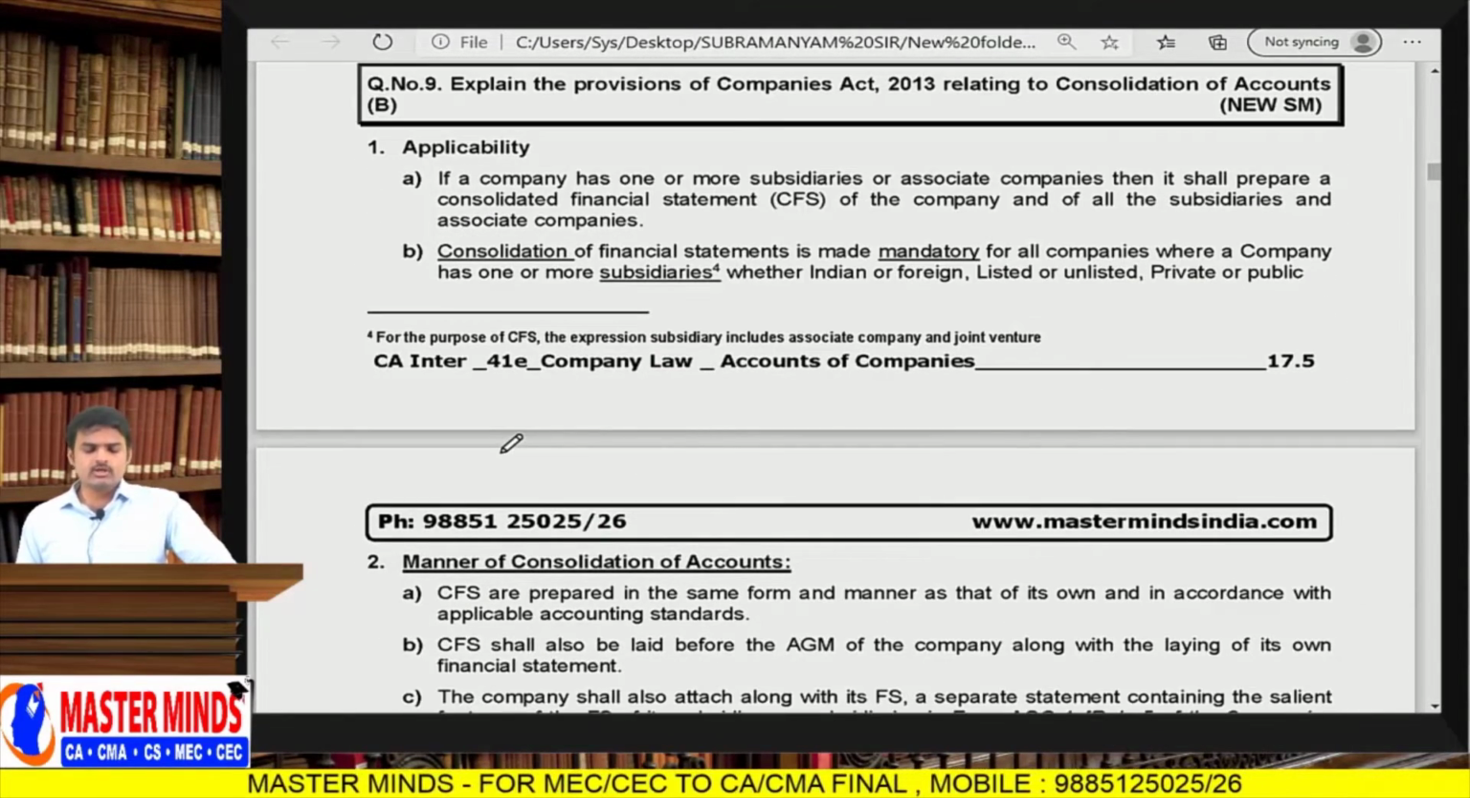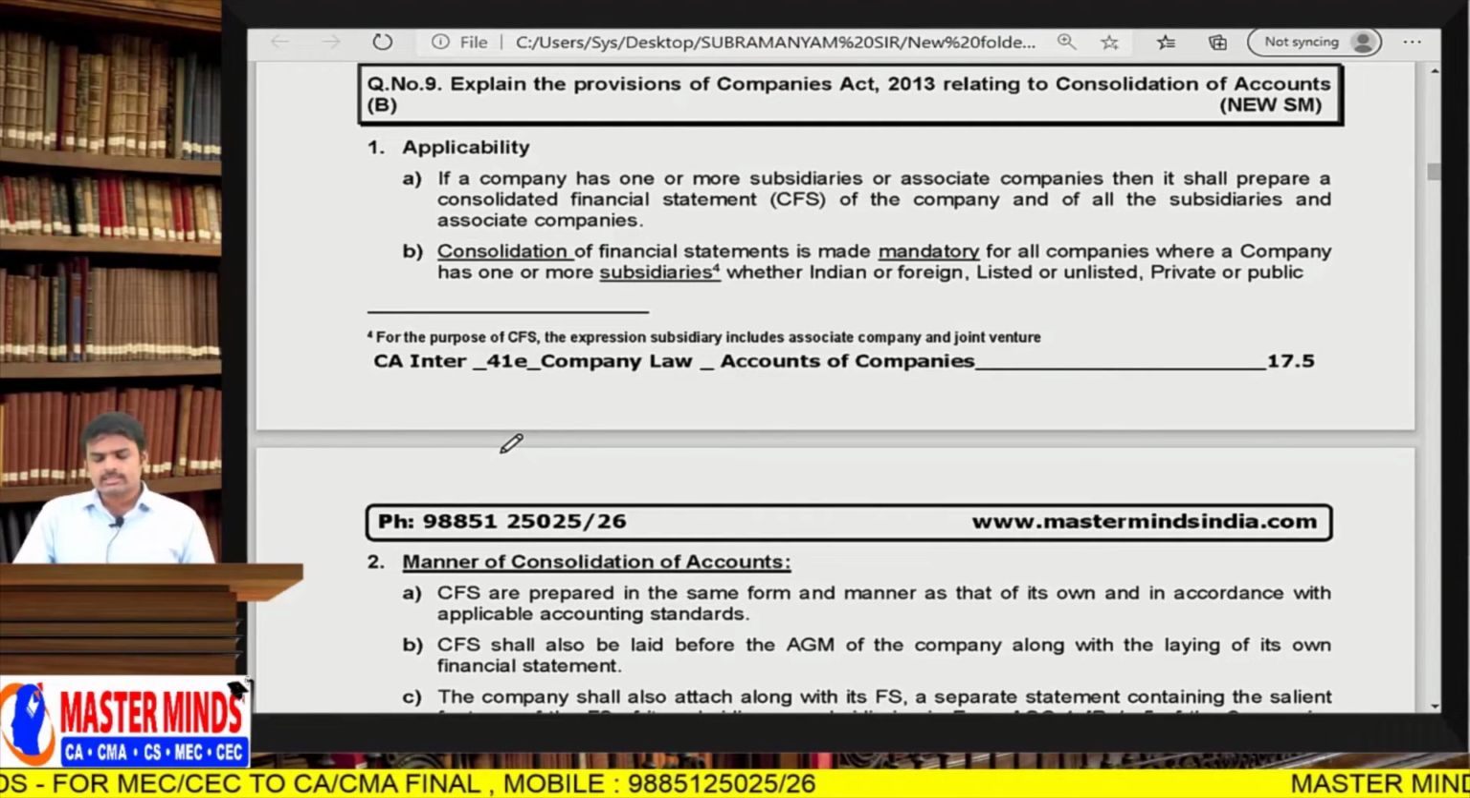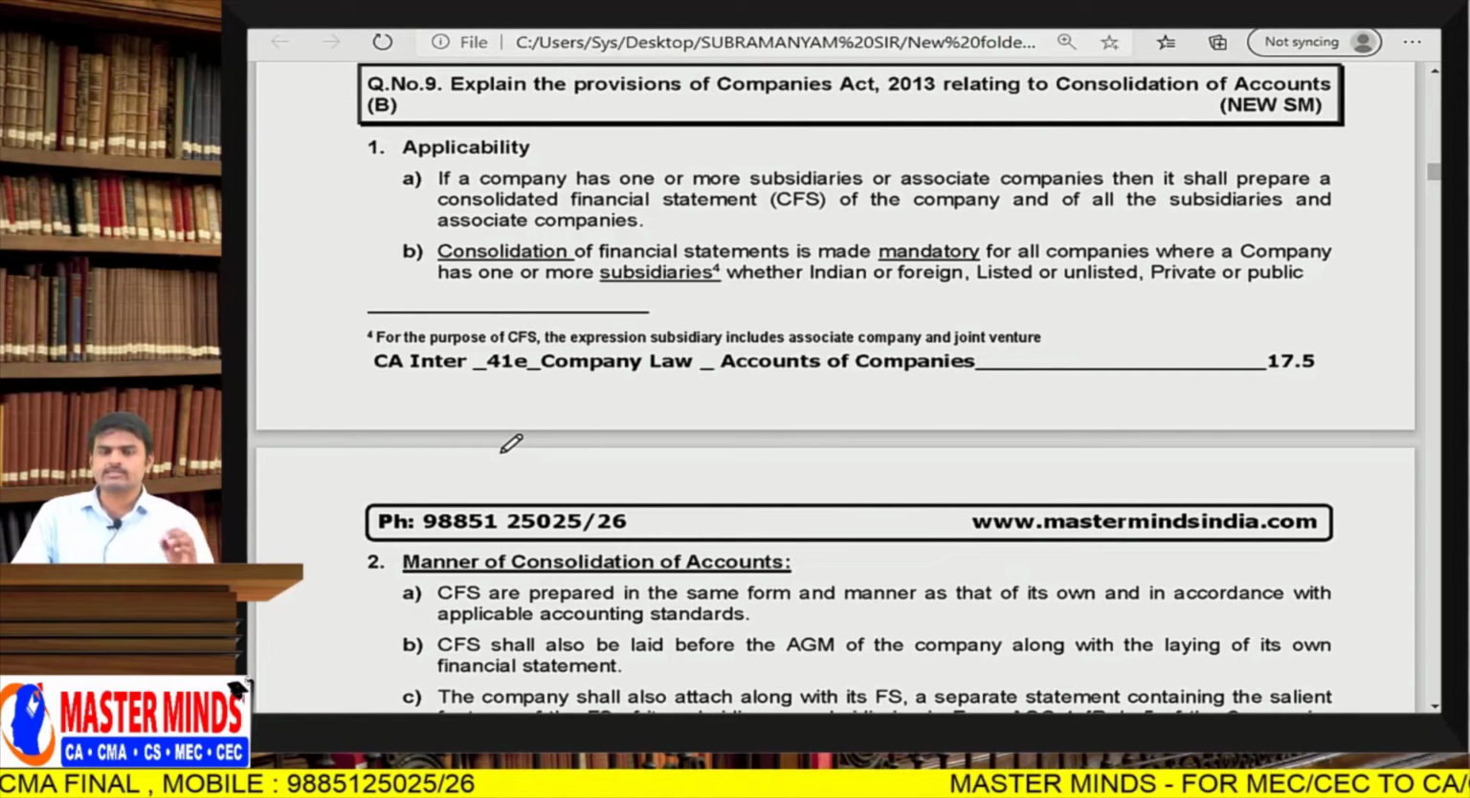Next one, consolidation of accounts. Provisions of Companies Act 2013 relating to consolidation of accounts: if a company has one or more subsidiaries or associate companies, it shall prepare a consolidated financial statement of the company and of all the subsidiaries and associate companies. It is mandatory for each and every company, whether it is a private, public, one person company or a foreign company or anything.